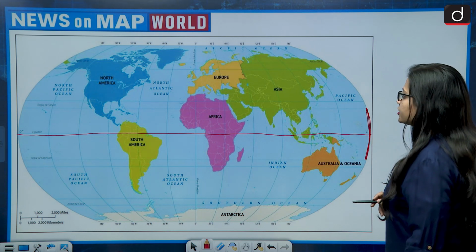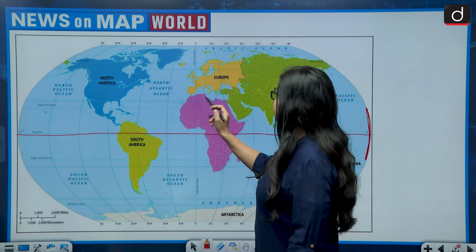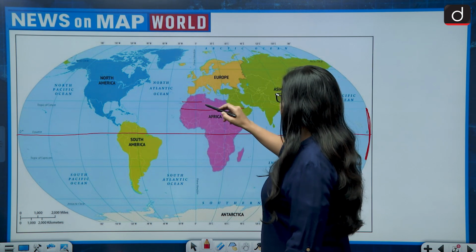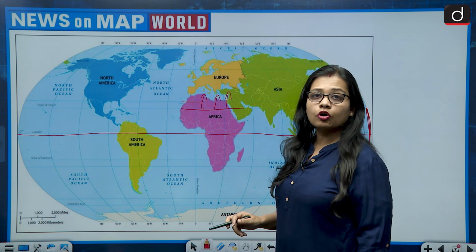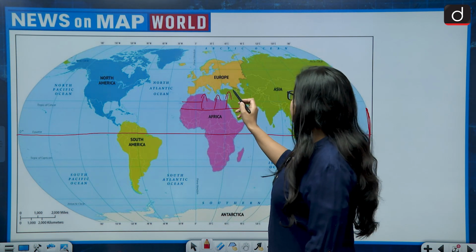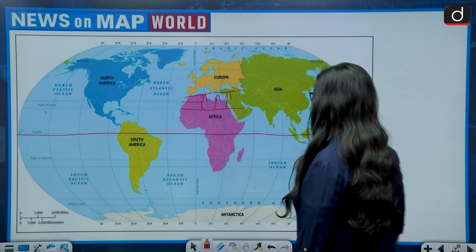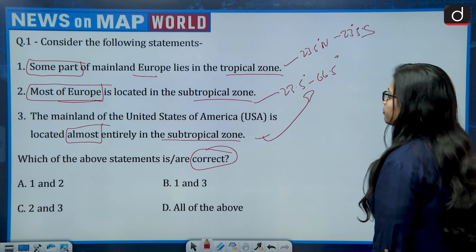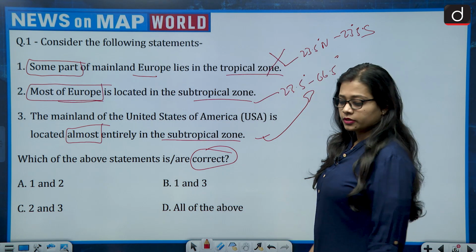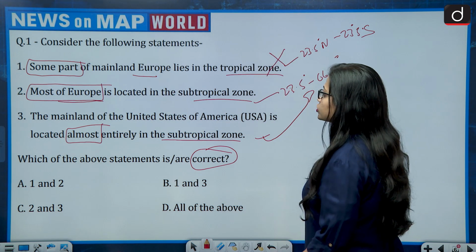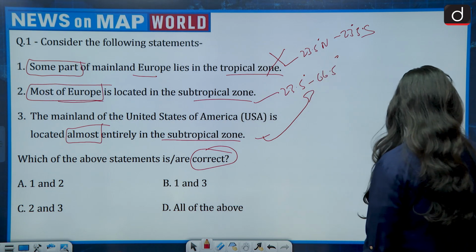So this is the tropical zone. But if we will look at the map, then we will be able to see that Europe is lying much above the 23.5 degree north. So it is not lying in the tropical zone. So some part of the mainland Europe lies in the tropical zone becomes wrong. Then second statement, most of Europe is located in the subtropical zone.